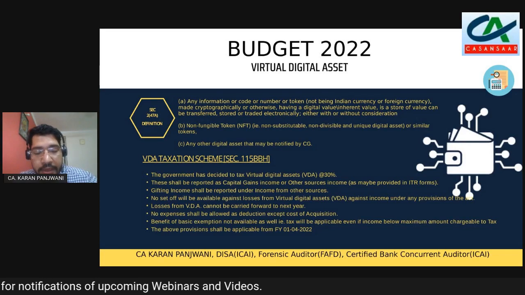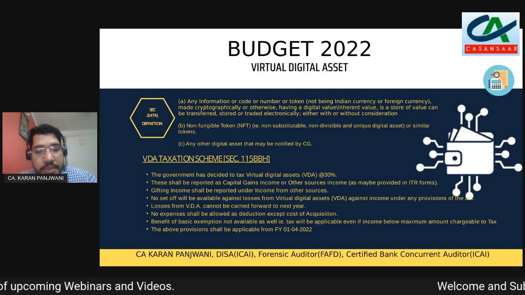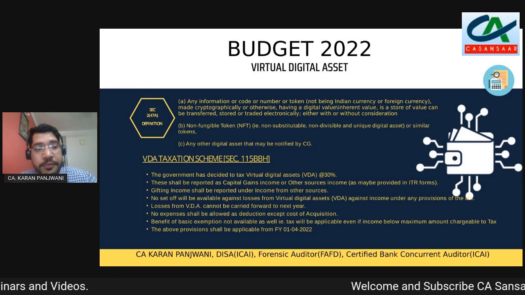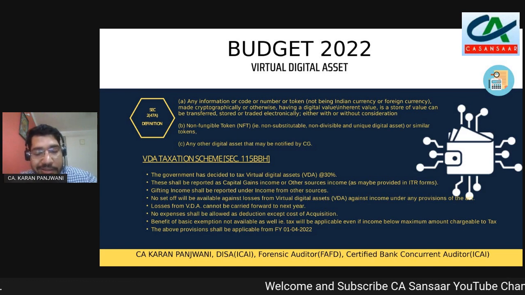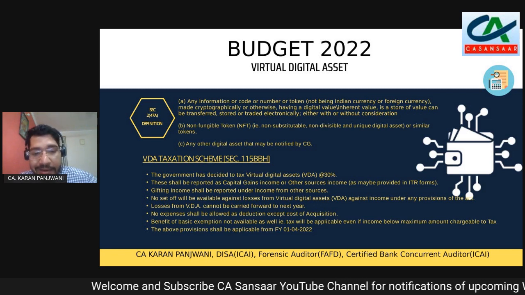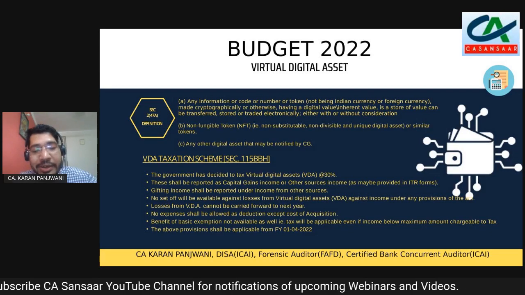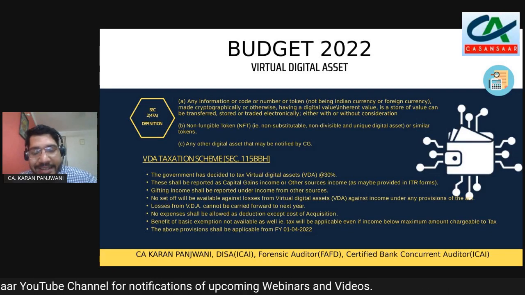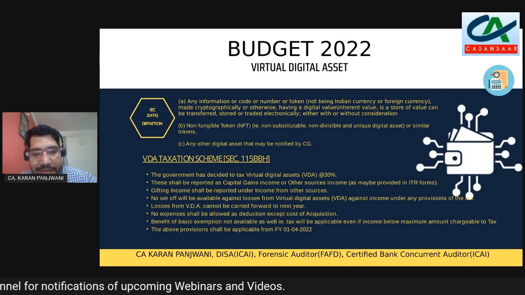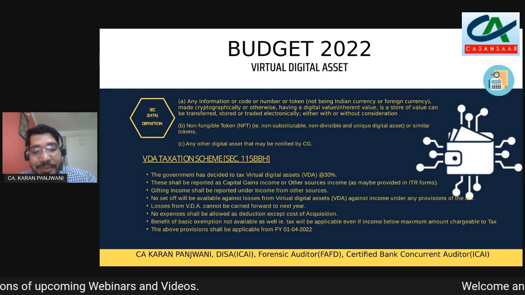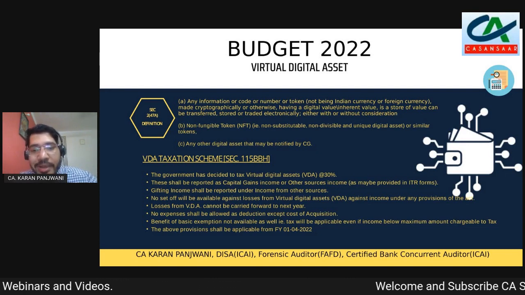This is a very important fact. The losses from virtual digital asset cannot be carried forward to the next year. Losses भी carry forward नहीं मिलेंगे, income भी set off नहीं होगी, losses भी carry forward नहीं मिलेंगे. And the expenses allowed, only expense allowed will be the cost of acquisition. Only the cost of acquisition will be allowed in this case. And the benefit of basic exemption will also not be allowed.